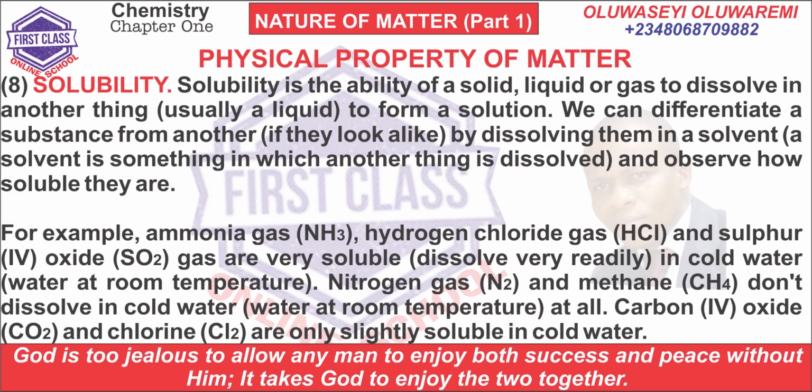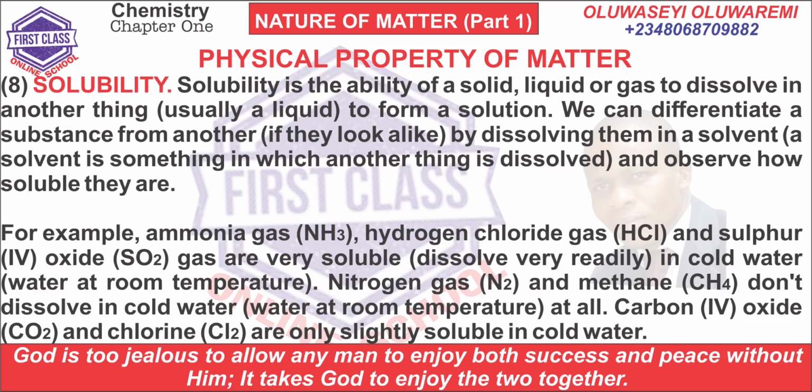8. Solubility. Solubility is the ability of a solid, liquid, or gas to dissolve in another thing to form a solution. We can differentiate a substance from another if they look alike by dissolving them in a solvent. A solvent is something in which another thing is dissolved, and then we observe how soluble they are.